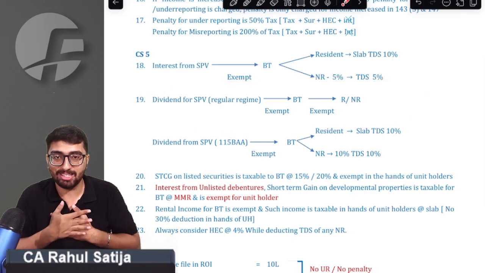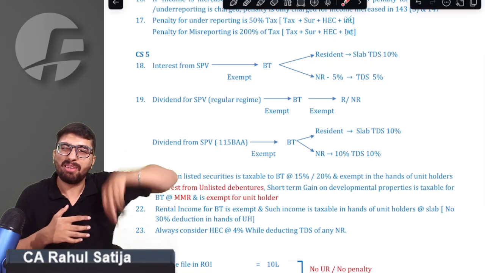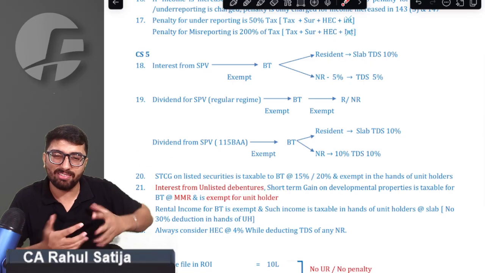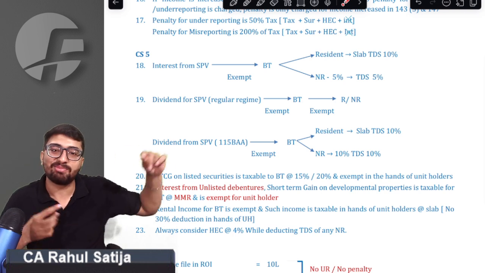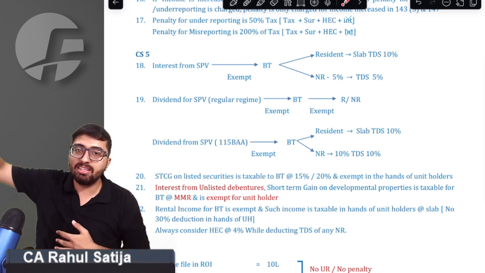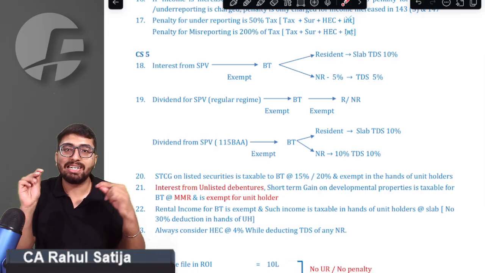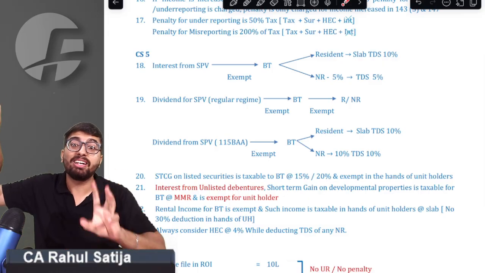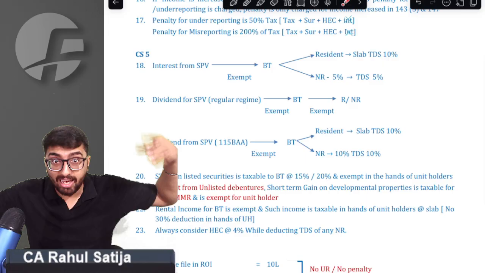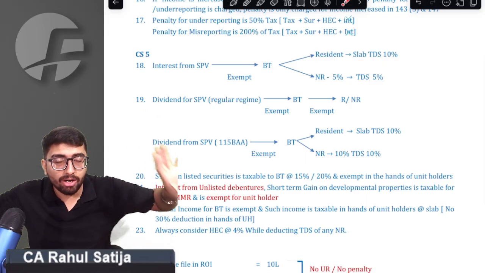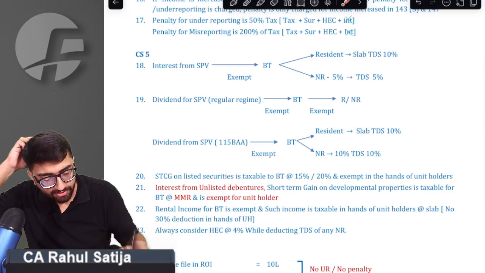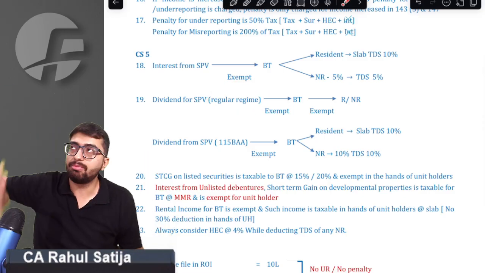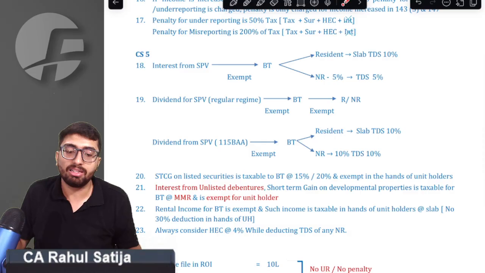Similarly, sir, for dividend: if I am the SPV receiving dividend, or the business trust receiving it from the SPV, it is always exempt. It is exempt for me, sir. But when this dividend is transferred to the unit holder, it is taxed in the hands of the unit holder, depending upon whether this SPV has paid taxes under the regular regime or under 115BAA. If the SPV has paid taxes under the regular regime, then this dividend will be exempt in the hands of resident and non-resident unit holders.